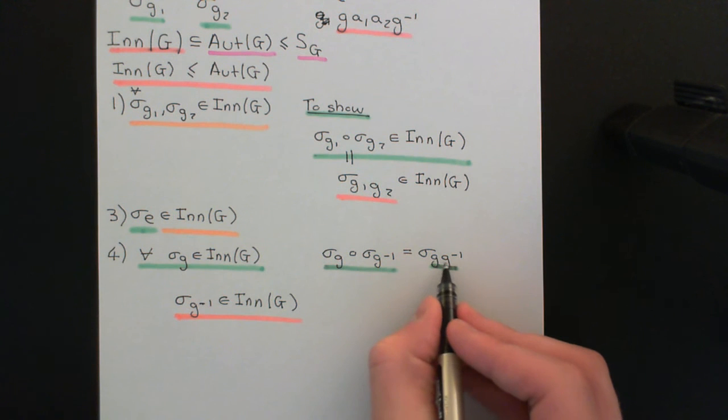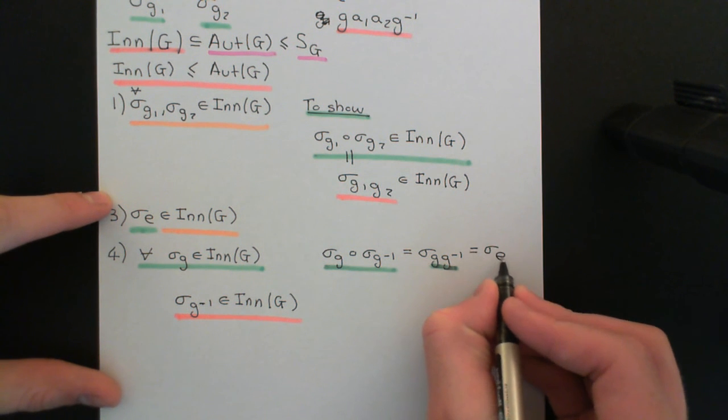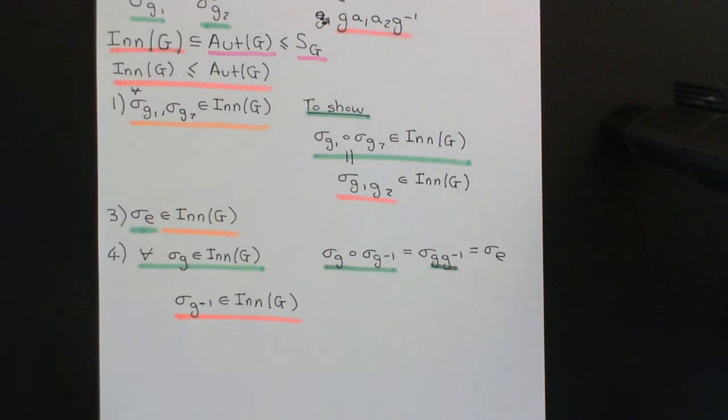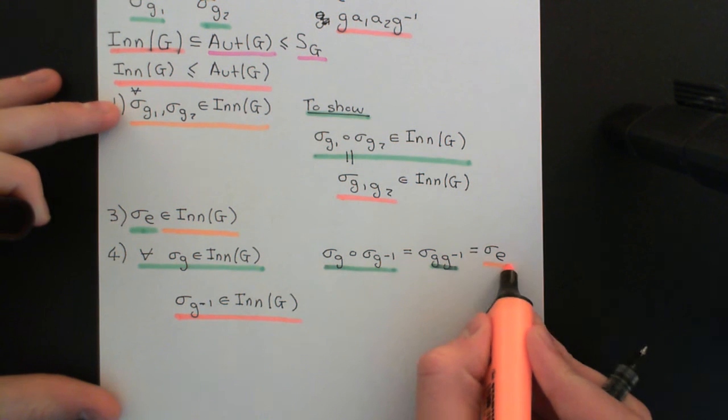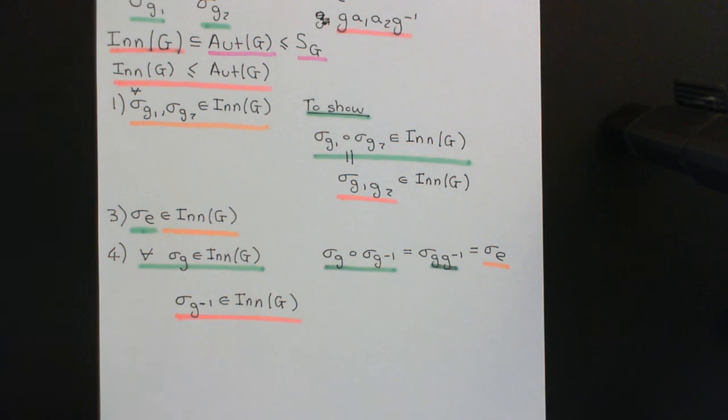But G composed with G inverse is equal to the identity element, so this will be the set permutation associated with the identity element, which is of course the identity map. So these two set permutations have composed together to give the identity map.